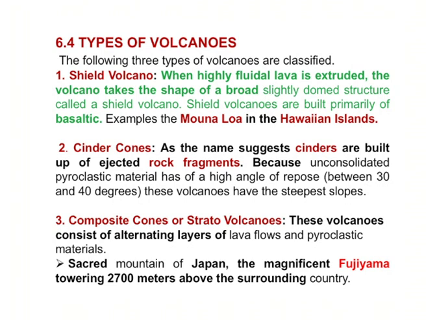Then, types of volcanoes. Based on the formation of volcanoes, we categorize four types. One is the shield volcano. Second is the cinder cones, third is the composite cones, and also strato volcano cones.